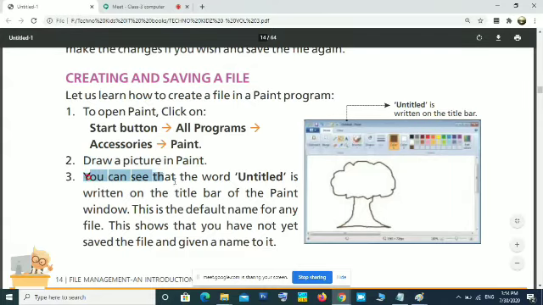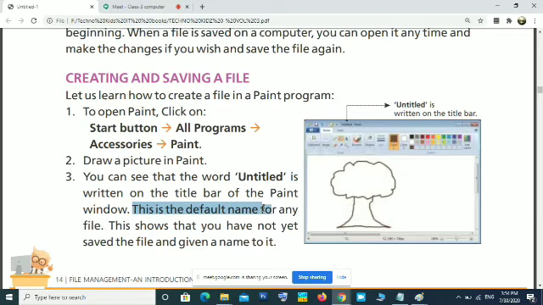Okay, now you can see the word untitled is written on the title bar of the Paint window. This is the default name. Default name means the name that will appear automatically when you open any file. This shows that you have not saved the file and given a name to it. When it is shown untitled on the title bar, that means you have not given a new name. Okay, when you are saving, you have to give another name.